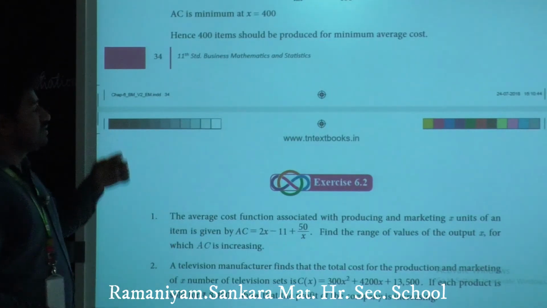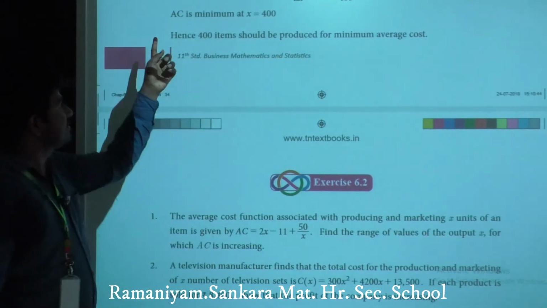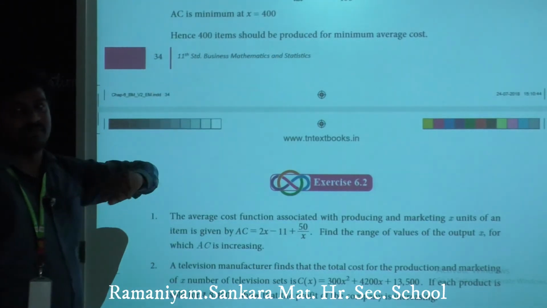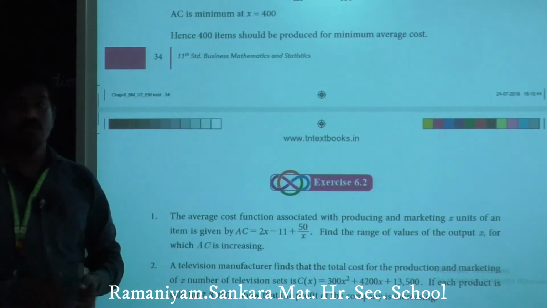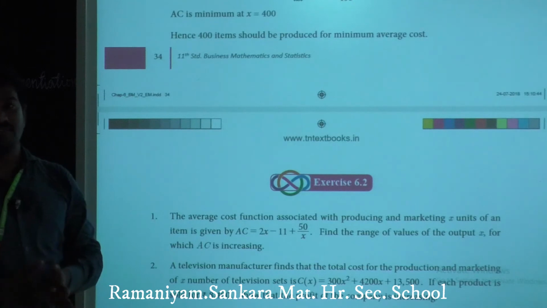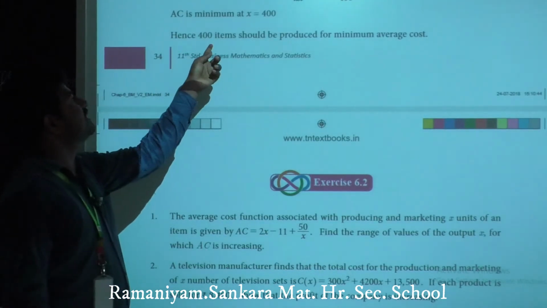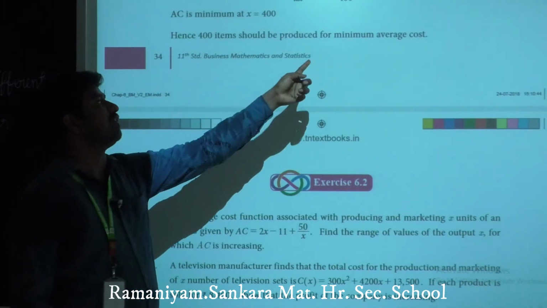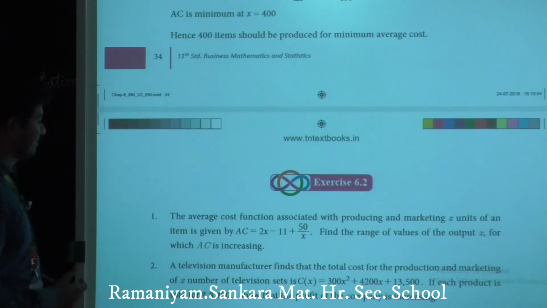Clear? Students, a very important thing: you have to write this sentence. This is the result of this sum. If you skip writing this, you will lose 1 mark out of 5. Clear? Yes, you must write: Hence 400 items should be produced for minimum average cost. Got it? Yes.